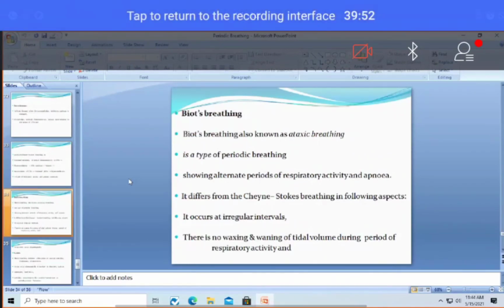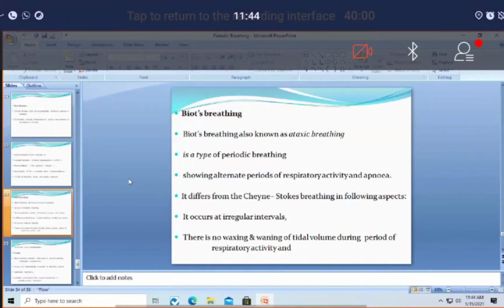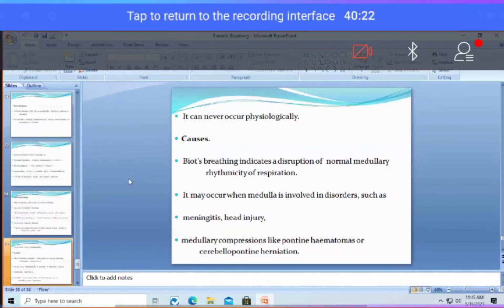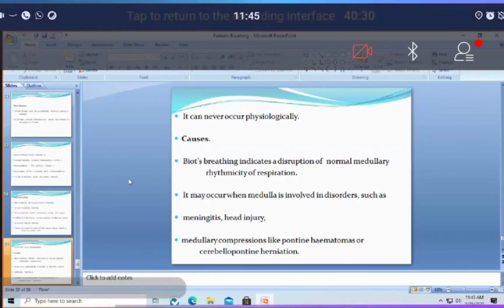Now coming to Biot's respiration, as I told you, respiration and apnea occur alternately. But the difference between this and Cheyne-Stokes is that there is no regularity; it occurs at irregular intervals, and there is no waxing and waning of respiratory effort. It is always pathological, never physiological. The causes of Biot's are meningitis, head injury, and conditions like pontine hematomas, that is clotting of blood at the pons part of the brain, and cerebellopontine herniation.